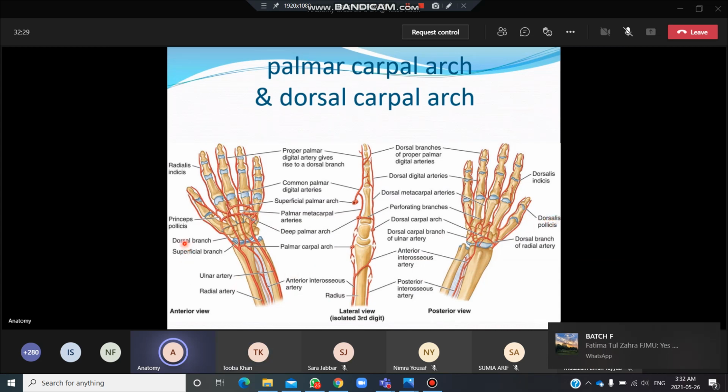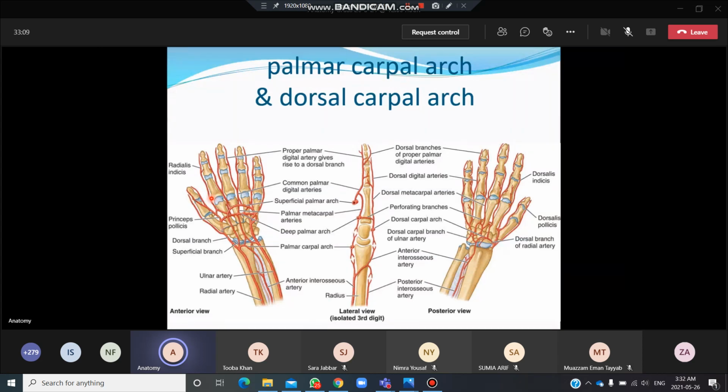यहाँ पर not the dorsalis, over here. This is the arteria princeps pollicis which is over here. So from where it's coming, this is arising from the radial artery when it is turning medially into the palm. When it is entering into the palm, over here it is giving a branch which is called the arteria princeps pollicis. Okay, over here this is the arteria princeps pollicis, or this is the proximal phalanx and this is the distal phalanx. Okay, at the level of the proximal phalanx you can see it is going to bifurcate here. It's supplying the sides of the thumb here. Okay, this is the arteria princeps pollicis.